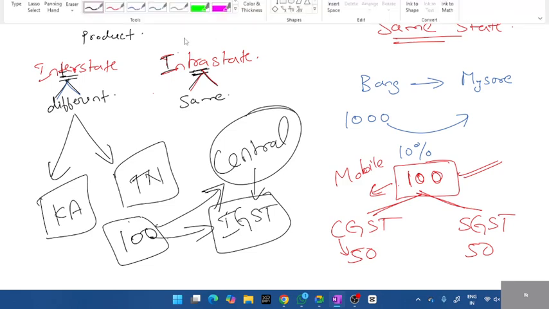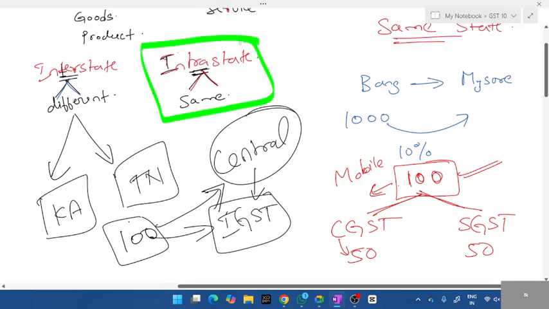In intrastate, only one state is where the transaction happens. So there is no clash. Okay. And one more thing. Which government is powerful? The state government or the central government? Central government is always powerful.